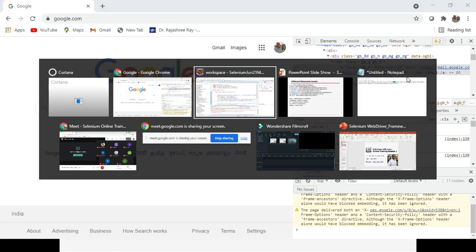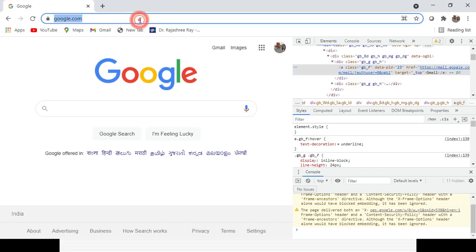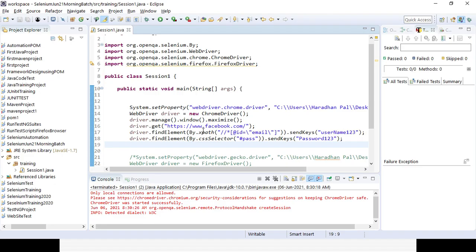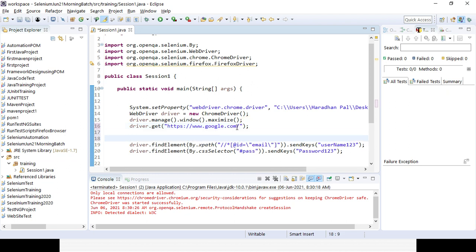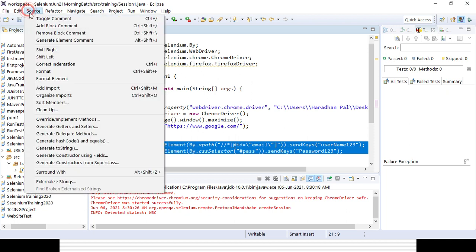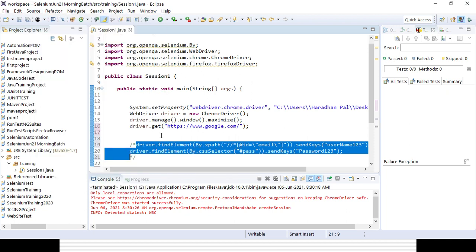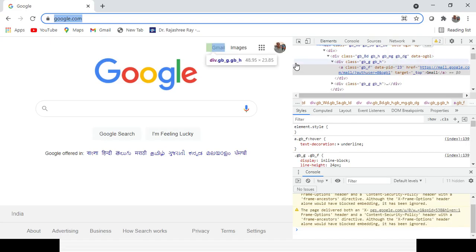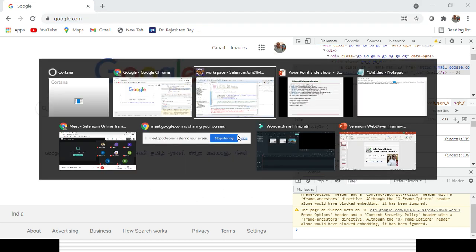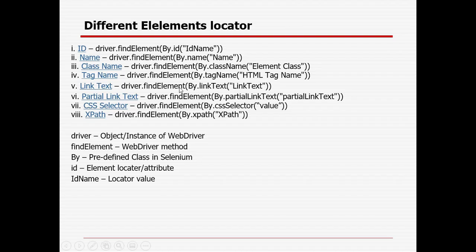So let's first change the URL for the Google page. Here you need to change the URL path for Google. I can comment out these lines of code for now. And on the Google page I want to click an option. There are two options here: one is link text and one is partial link text. Link text means you are giving the full text of the link, and partial link text means you are giving a partial part of the link.